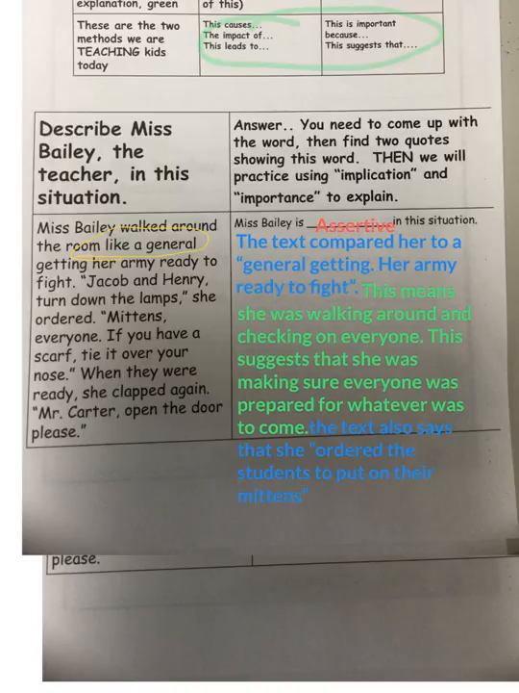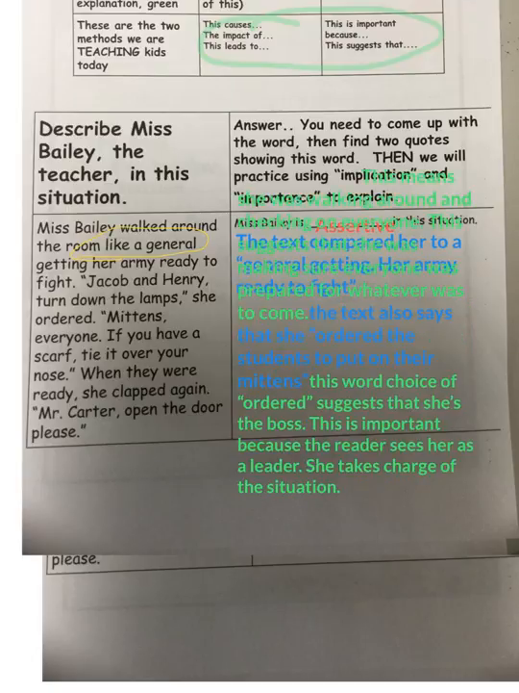My second quote is about when she says "mittens" to everyone. The text also says that she, quote, ordered the students to put on their mittens, end quote. Okay, so I have to explain the impact of using that quote. Why is that quote important? Well, the word choice of "ordered" is what makes me think that that's important. So I wrote, "This word choice of 'ordered' suggests that she's the boss. This is important because the reader sees her as a leader. She takes charge of the situation."